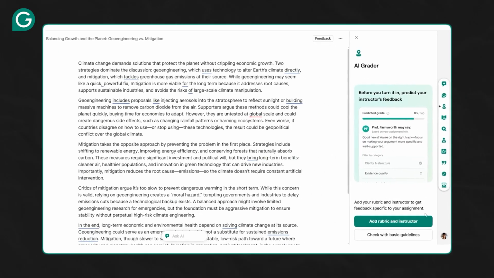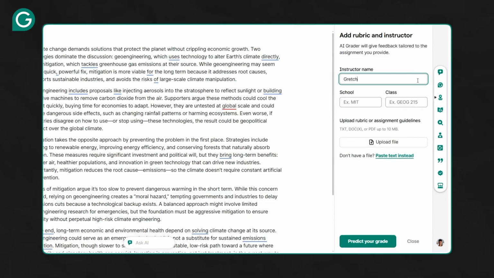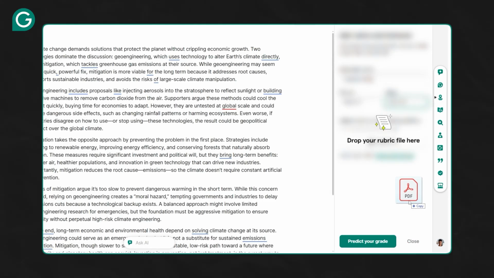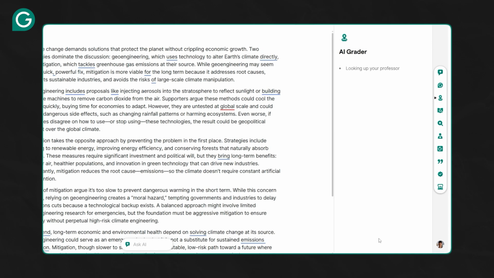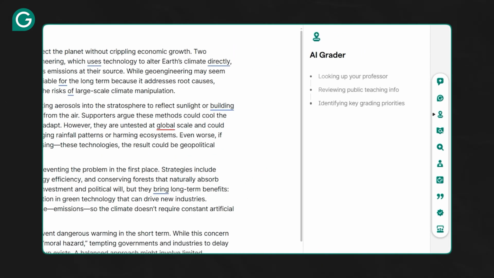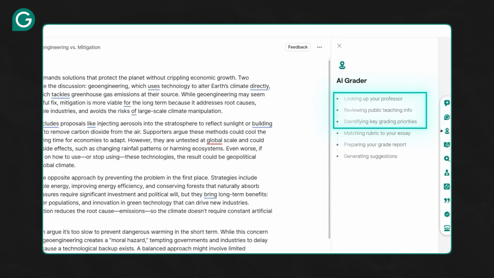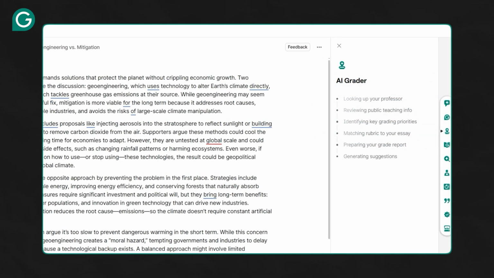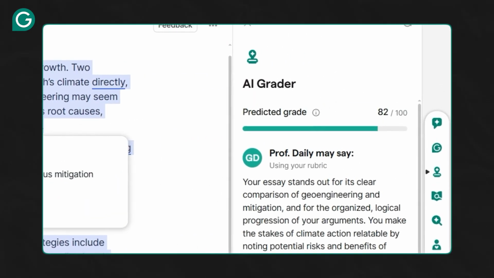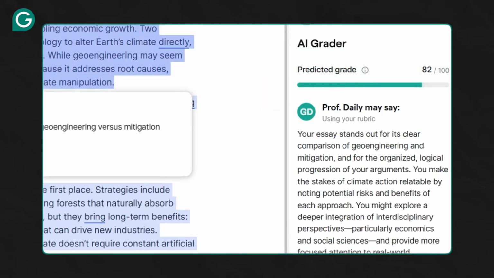We're going to go ahead and click on AI Grader, add our professor's name, and then we're going to go ahead and add our class. And then finally, we'll upload our rubric. The system is now predicting our grade based on our professor's exact grading criteria. In fact, as you can see, AI Grader is looking up our professor and identifying their key grading priorities. I've never seen a tool go this far, and would you look at that, we got an 82. But luckily we have some feedback.